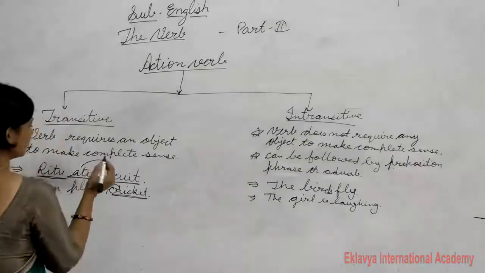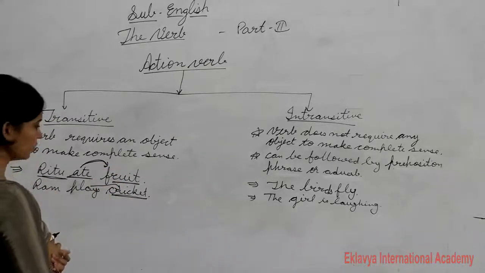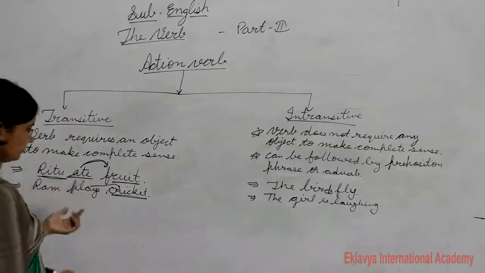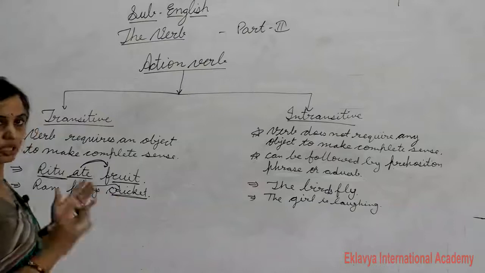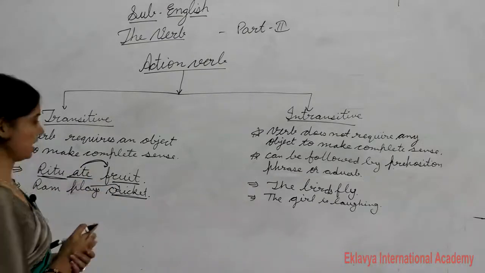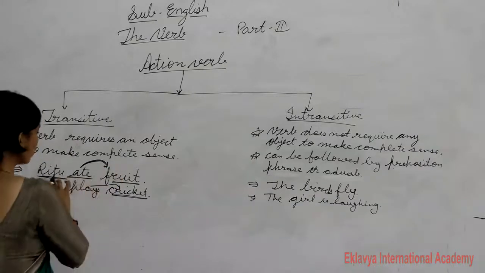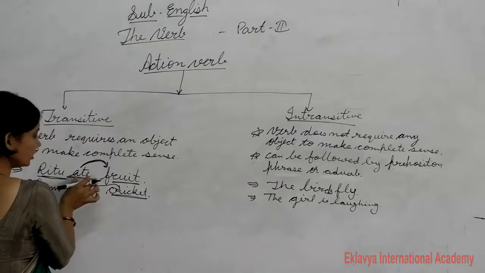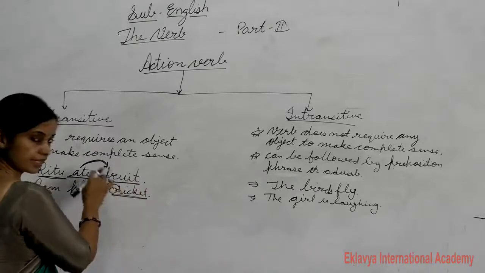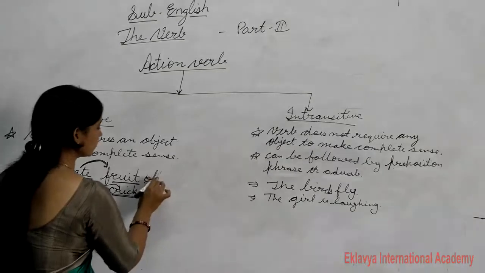So to find the object, you have to ask the question after the verb, with what and whom. Like, if you ask what Ritu ate, the answer is fruit, so it is the object of the verb.